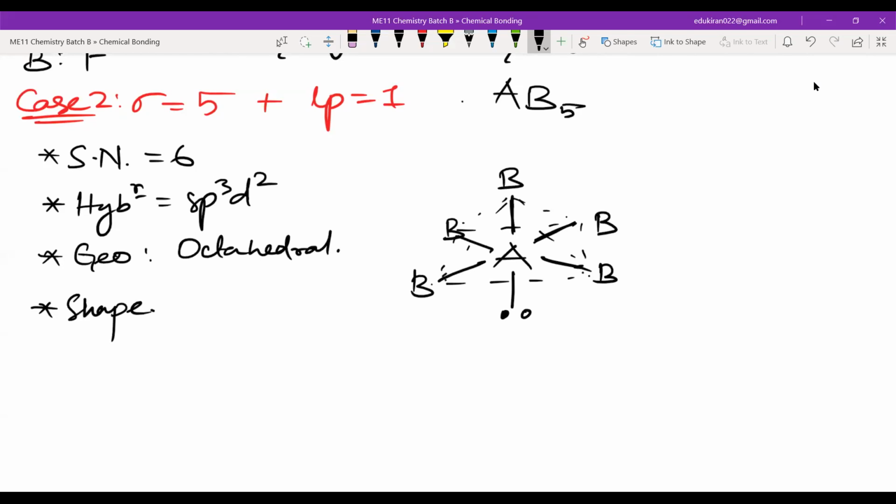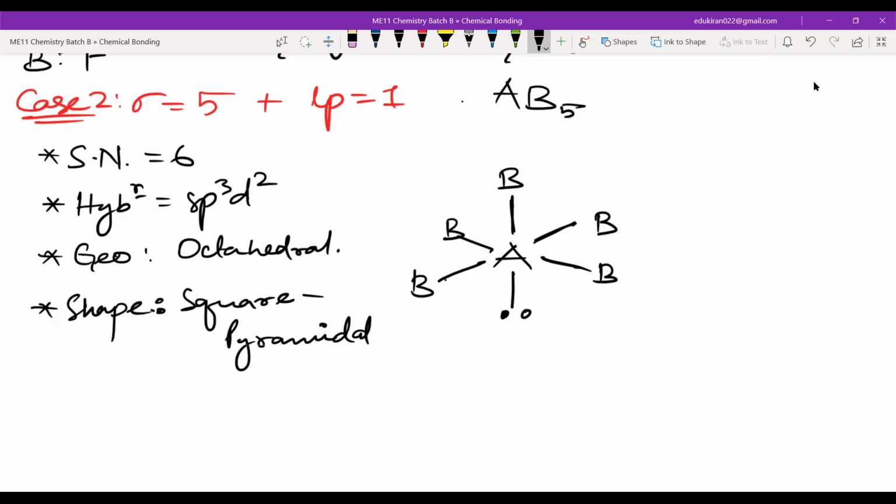As you can see, this is a pyramid. Right? This is a pyramid, and this is a square pyramid. Okay, that is right. The shape is square pyramidal.